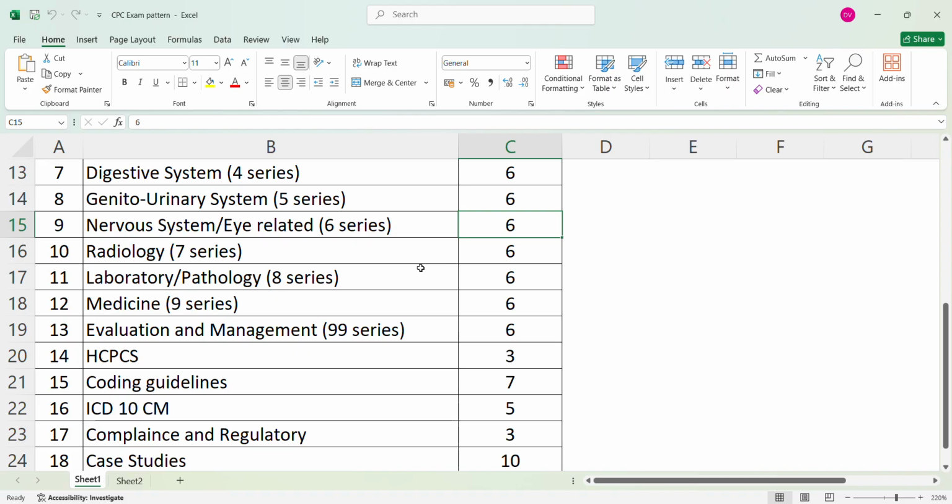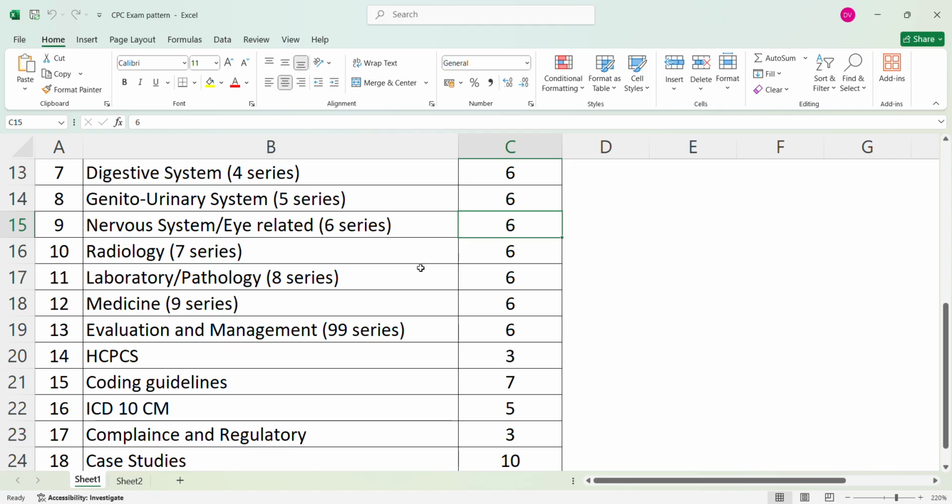Okay, and then you have to see laboratory and pathology section, that is 8th series. From here also you will get the 6 questions in the exam. Okay, here you have to see panel coding and drug testing, that is presumptive drug testing or definitive drug testing, clinical pathology consultation, surgical pathology, urine analysis. All these topics you have to cover in this section, laboratory and pathology.